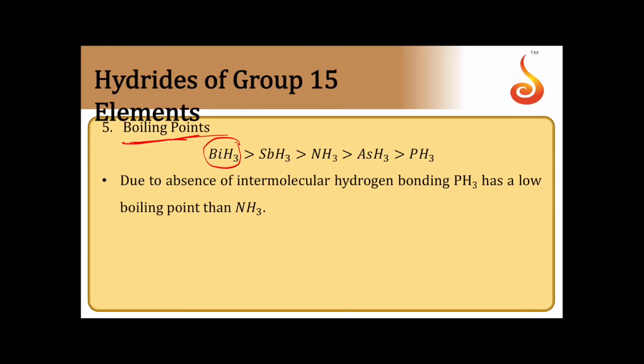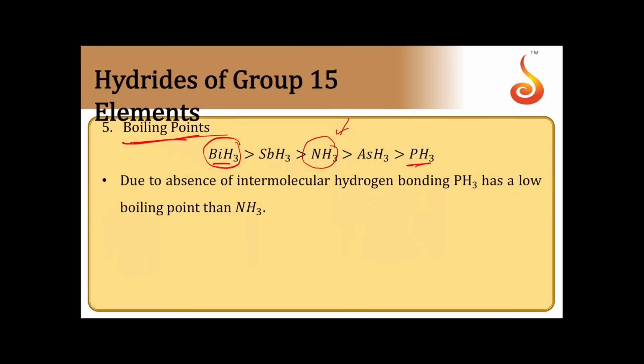The only exception is ammonia. The exception is ammonia because ammonia has hydrogen bonding. It is exceptional when compared to van der Waals forces. Thereby ammonia comes in between. So the highest boiling point is for bismuthine and the least boiling point is for phosphine. Ammonia is an exception because of its hydrogen bond.